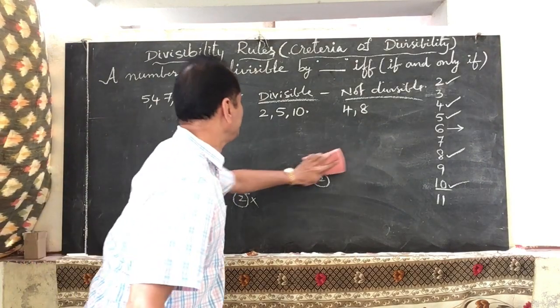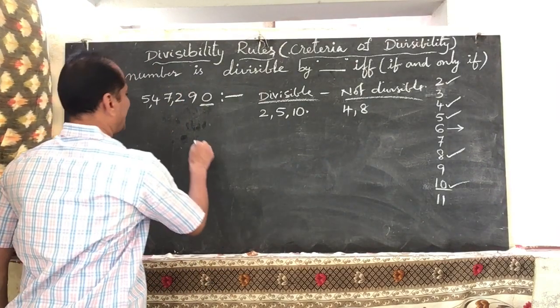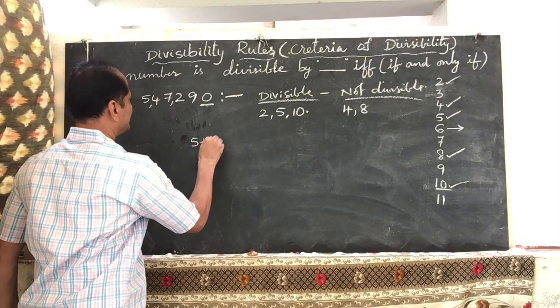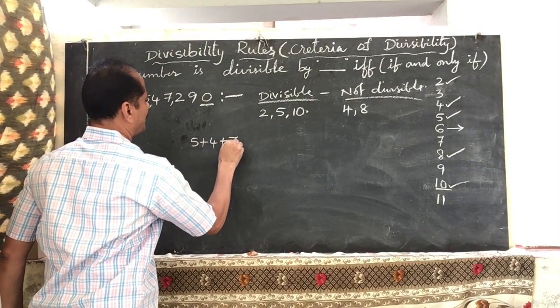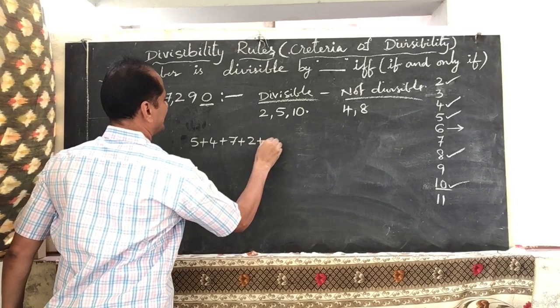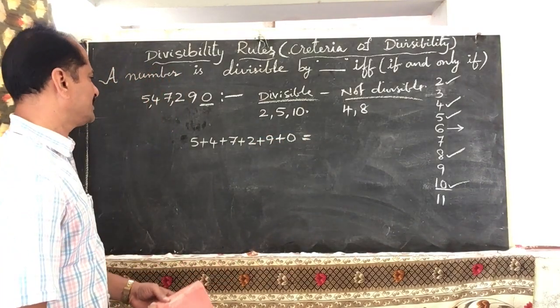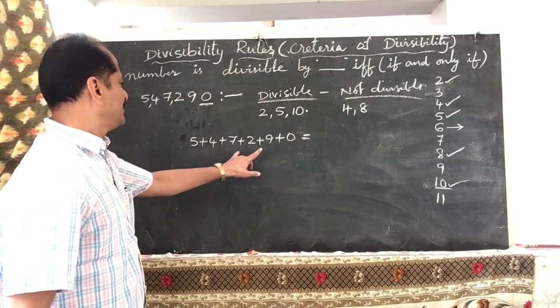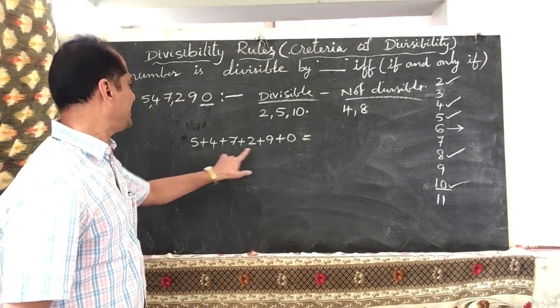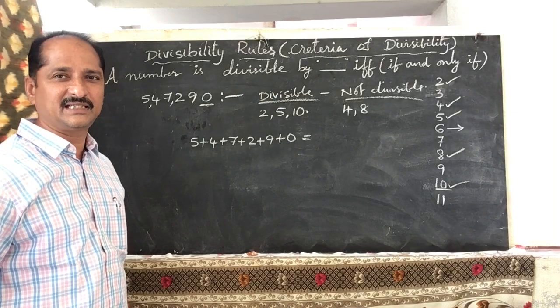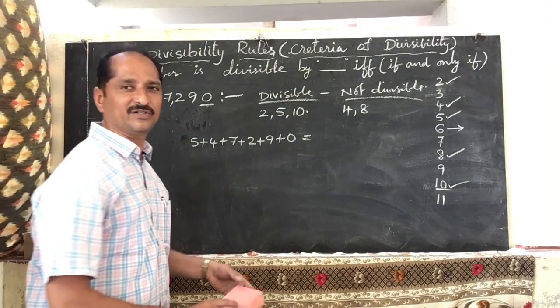To find out the sum of the digits, add all the digits of the given number. 5 plus 4 plus 7 plus 2 plus 9 plus 0. Now how much did you get? 9 plus 9 is 18 plus 9, 27. 3 9s are 27, plus 0, 27.